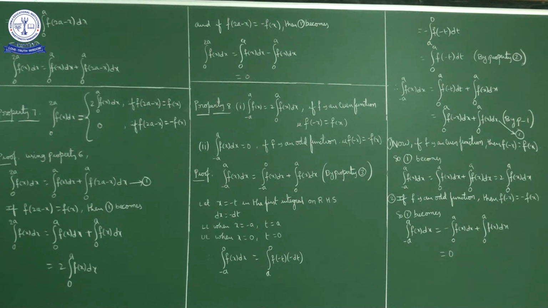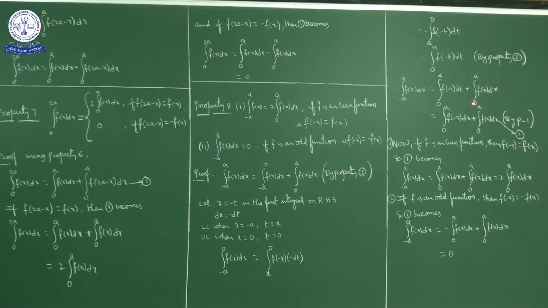Okay, so from this part, what we have: integral minus a to a f of x dx is equal to integral minus a to 0 f of x dx. This part we can write as integral 0 to a f of minus t dt. This part stays as it is, integral 0 to a f of x dx.